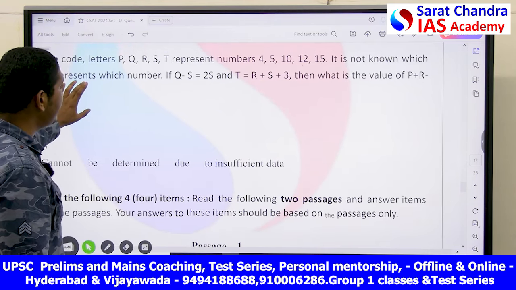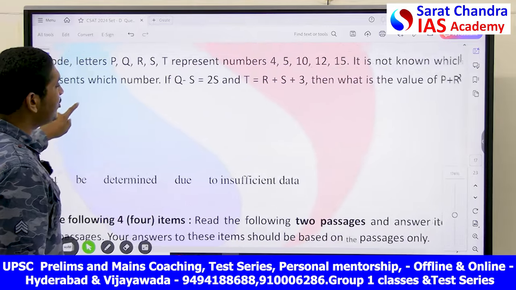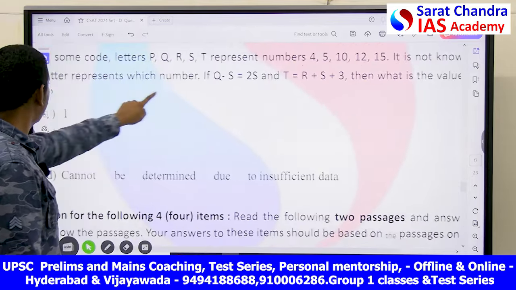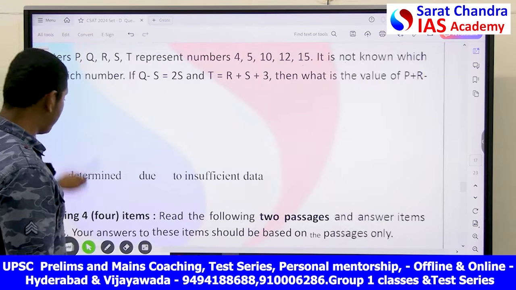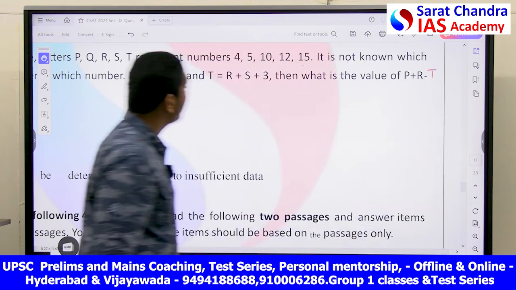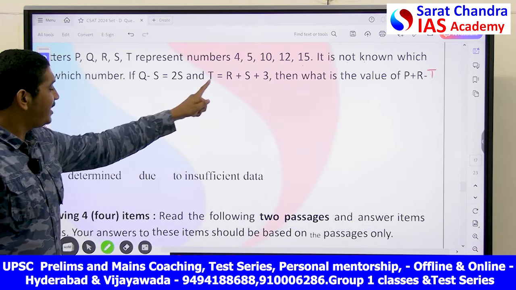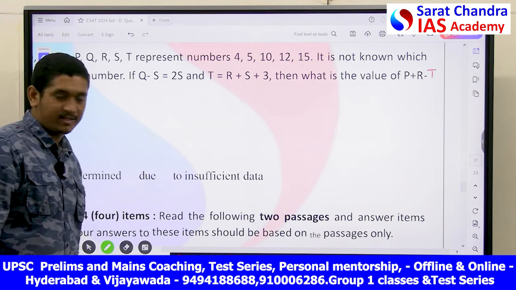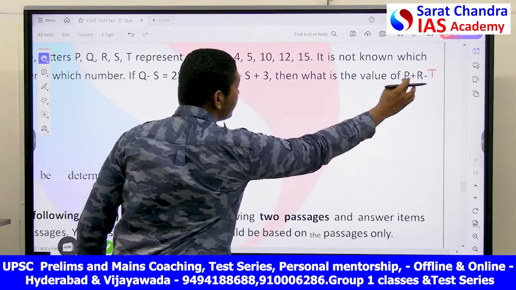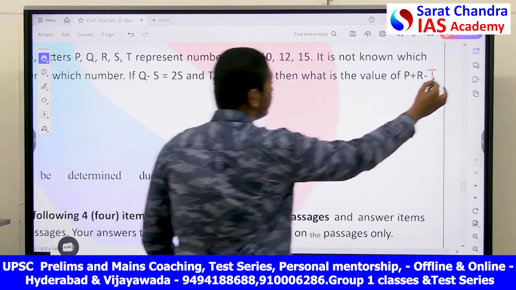Here I will zoom in. This is the only part of the question which is important. Here they give you the representation, P, Q, R, S, T. Now, he gave you Q minus S equal to 2S and T is equal to R plus S plus 3, and he is asking you to find the value of P plus R minus T. This is what you have to find.